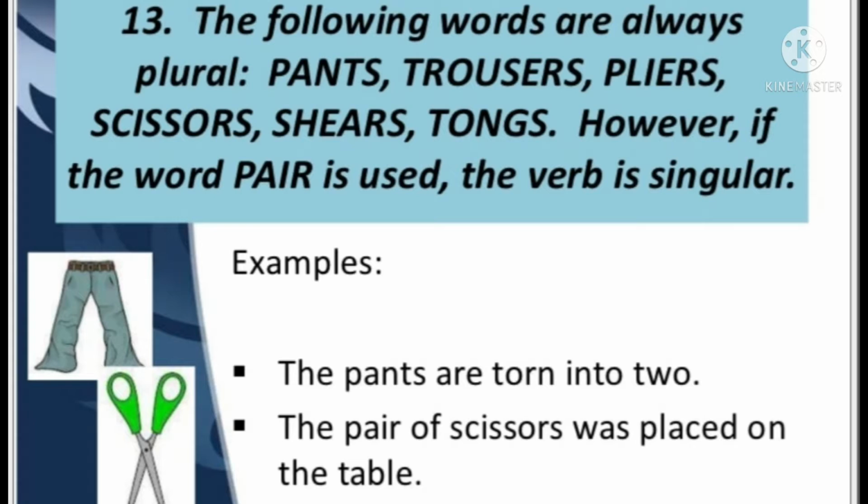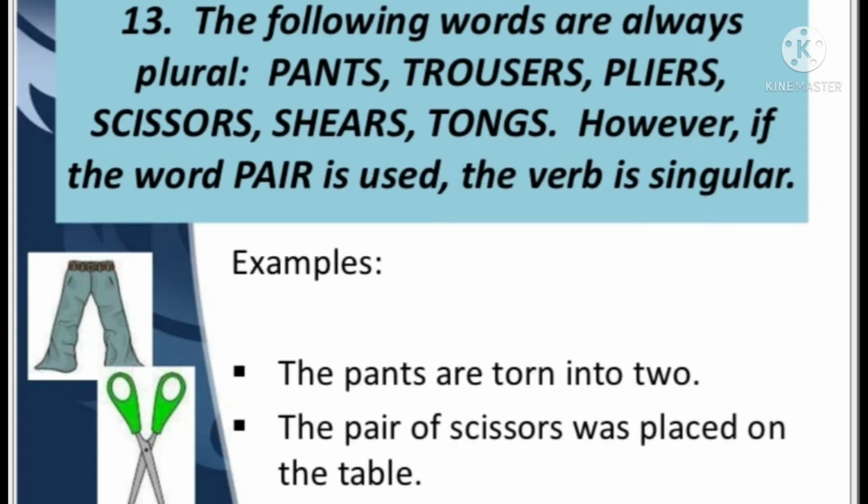There are some words which are always considered as plural, and those words are pants, trousers, pliers, scissors, shears and tongs. So when we are using these words in a sentence, we have to always use the plural verbs. But there is a rule that when the word pair is used along with these words, like a pair of scissors, a pair of pants, a pair of trousers, then the verb is singular. You can see the examples here.